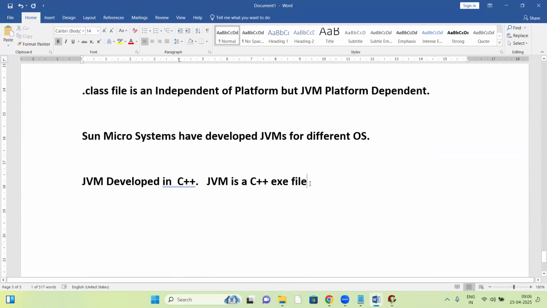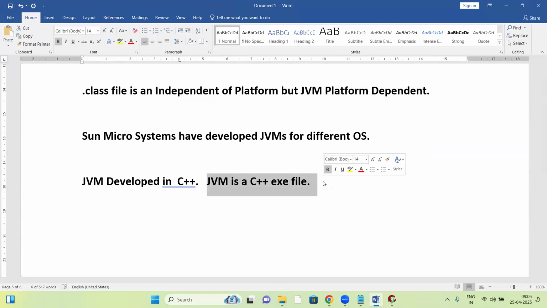So a Java program, the dot class file, is platform independent, but the JVM is platform dependent. The reason is that the JVM is an exe file. For every base a separate JVM was developed: a Windows based exe file, a Linux based exe file, a Mac based exe file. That's it. I hope you understand.